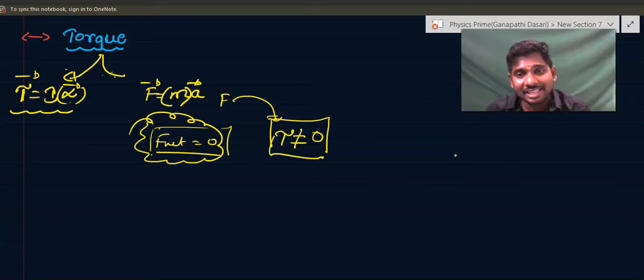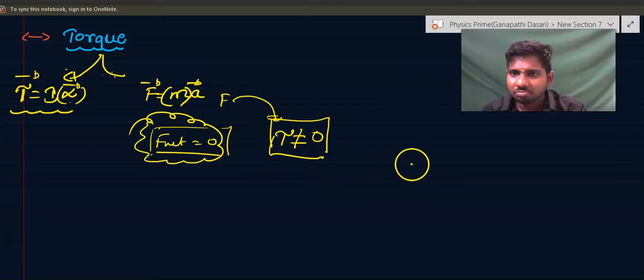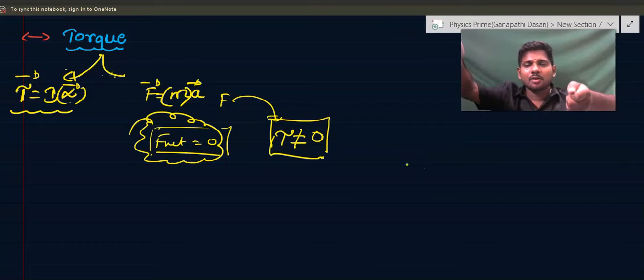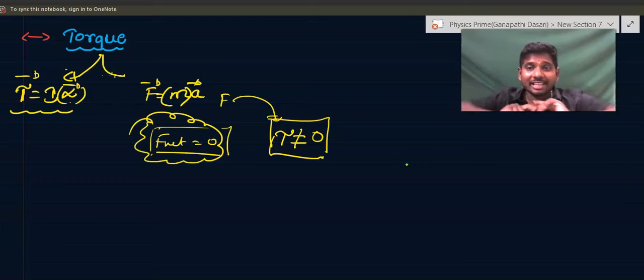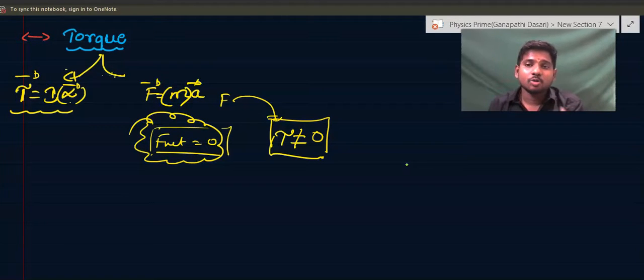The net force on the steering is zero. But is the force on the steering zero? No, there is force existing. You are applying it with your two hands, one hand in the forward direction, one hand in the backward direction. So there is force, but net force is zero on the steering. But this force is causing a torque on the steering so that the steering can rotate and have an angular acceleration. So what is the relation between the torque and force?